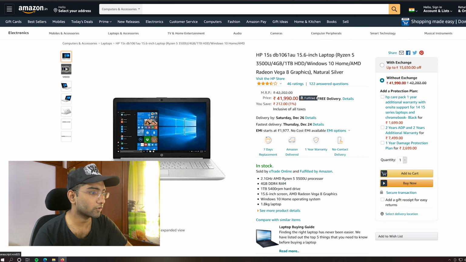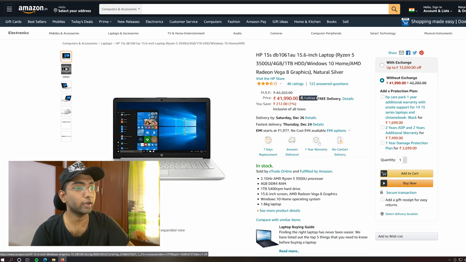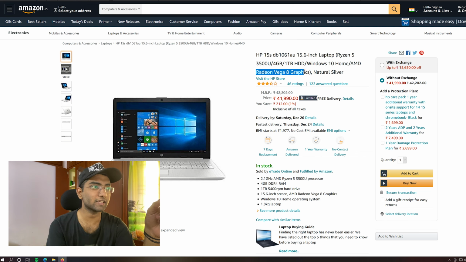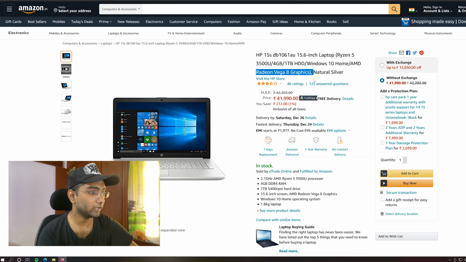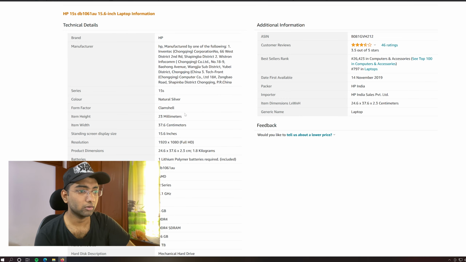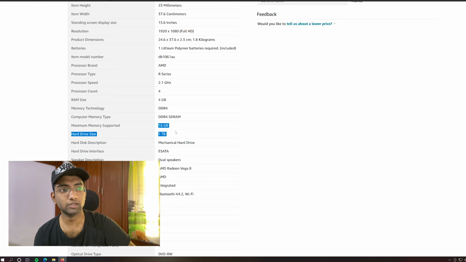1 TB with 5400 RPM. Okay. Radeon Vega graphics. Okay, one advantage with this system is that it is having Radeon graphics, AMD Radeon. So what you can do is you can Hackintosh this system. They didn't mention the product's entire specifications, if this is RAM upgradable or not. Let's check that out. Okay, maximum memory support is 16 GB, but there is only 4 GB occupied.